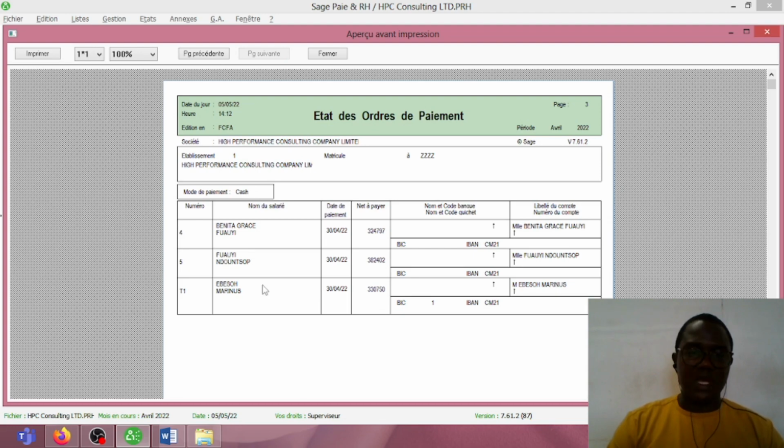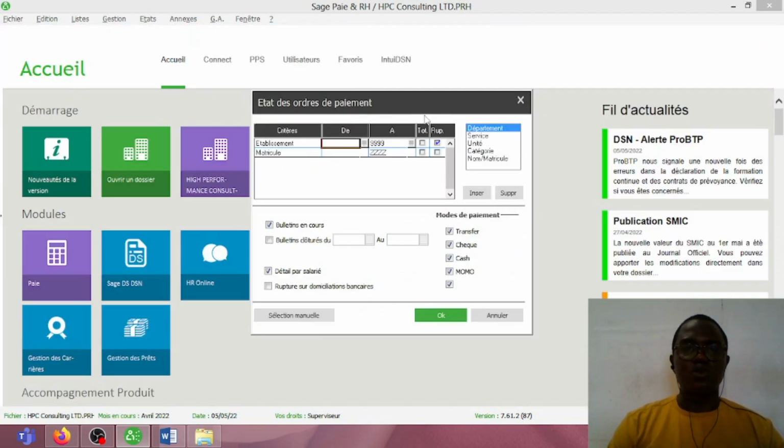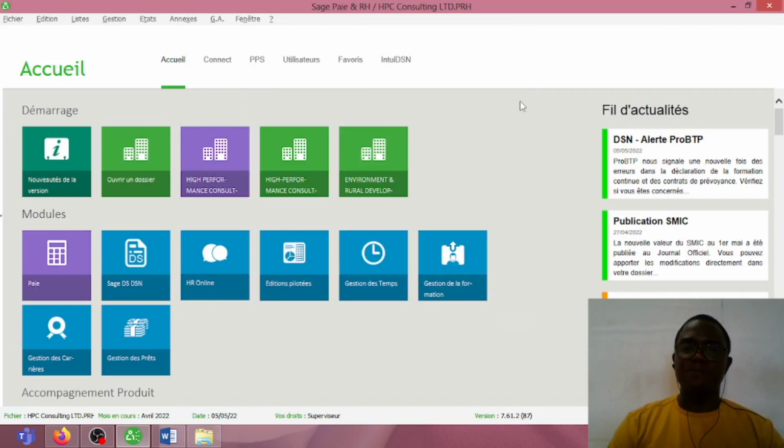As you can see, we have 3 workers here that the company pays by cash. So this is how we can use the software to generate a payment order or a pay list. And one thing you can notice here is that the payment order gives us just the net pay and the information of the employee. So that is how you can use the software to generate a payment order.